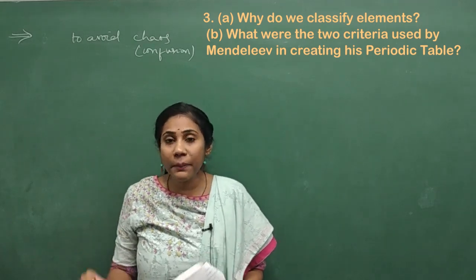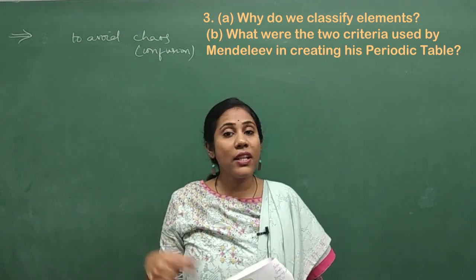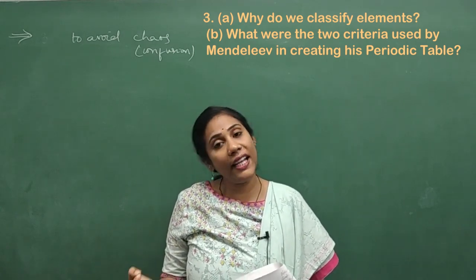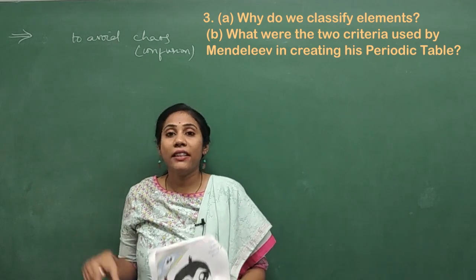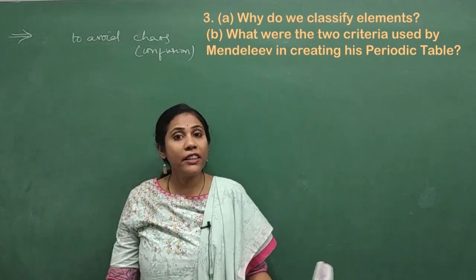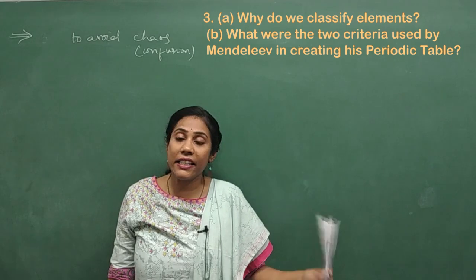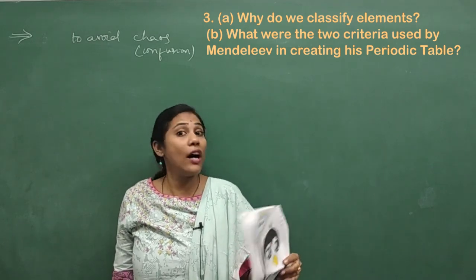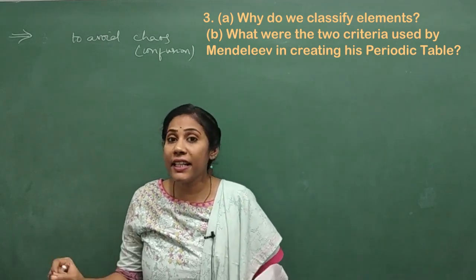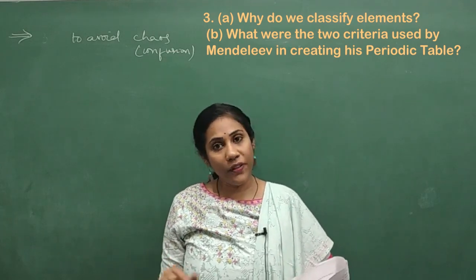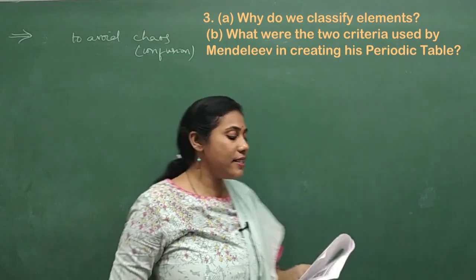Because a periodic table is there, the study of chemistry has become very much easy. Study of elements has become very much easy. Otherwise, we would end up with lots of confusion in studying these elements, right? So it is to avoid confusion. Definitely, there is a need to classify the elements. Okay, second sub question.